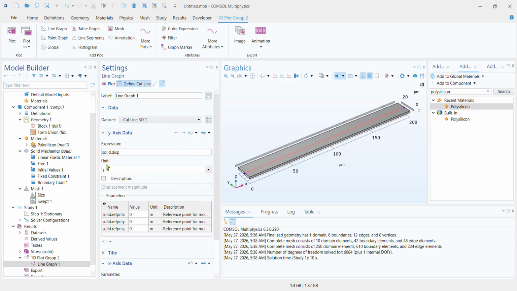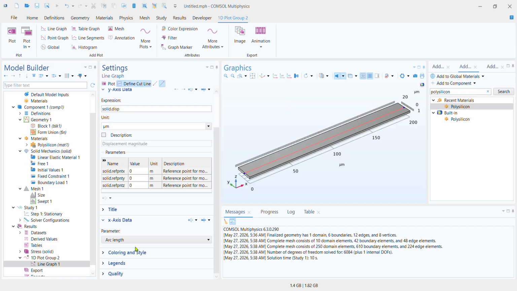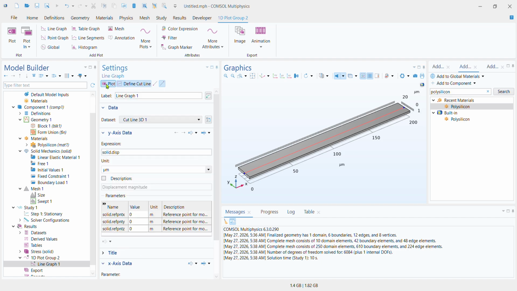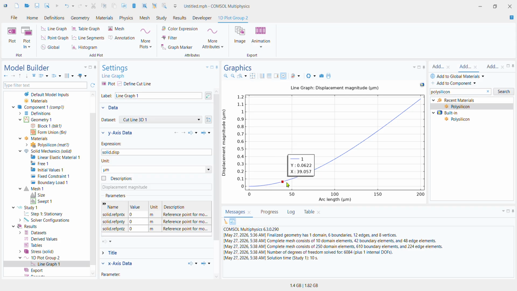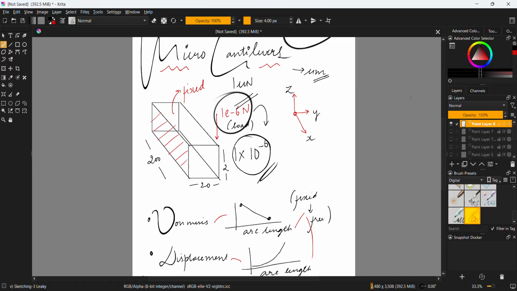I can leave the displacement field of the y data as it is, and I can leave the arc length as it is, and I can continue plotting. I see a very clean and higher order plot, which is what we are expecting with the displacement.